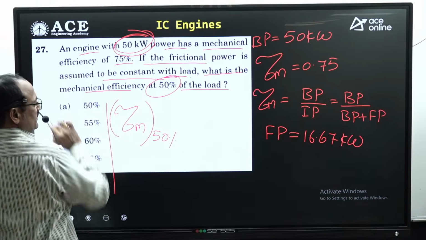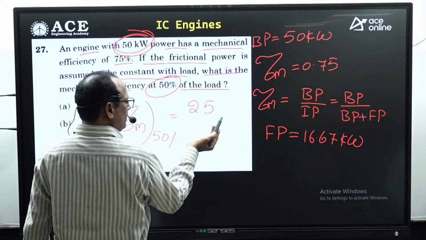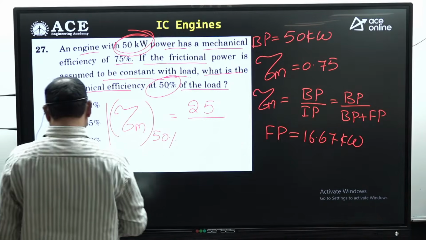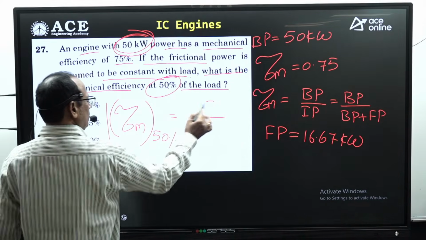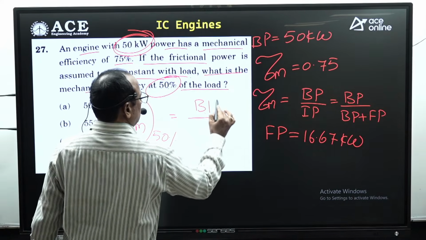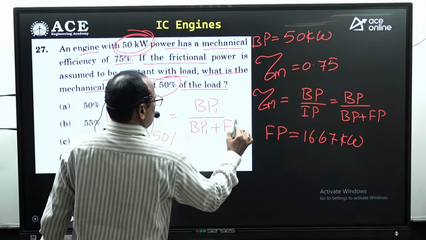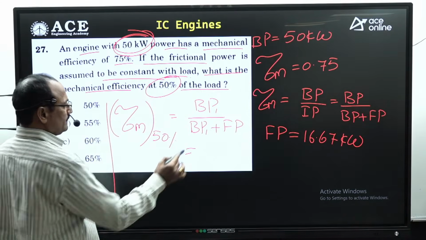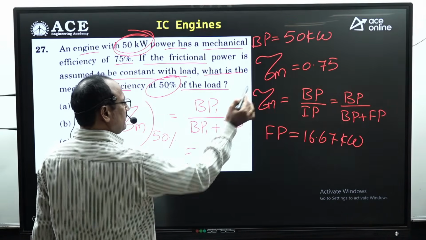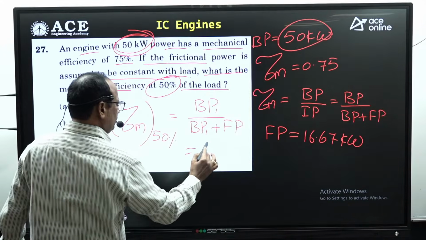50% load means 50% power, equal to 25. BP by, right, BP, otherwise let me write the formula. BP1 by BP1 plus frictional power. For 50% load, the BP1 is 50% of the given power. Half of the given power is 25.